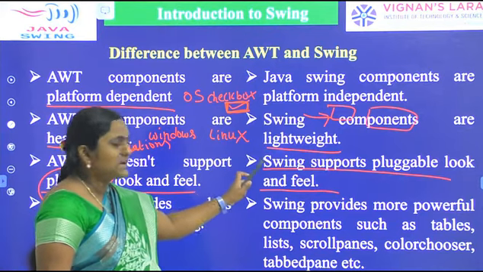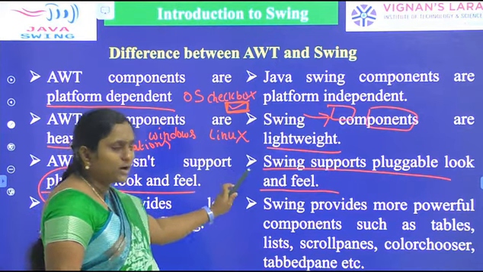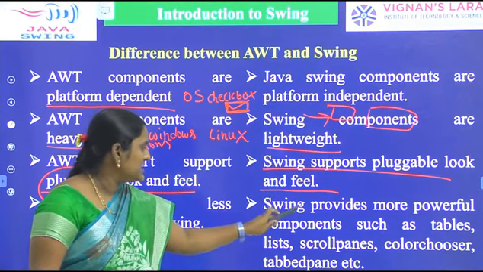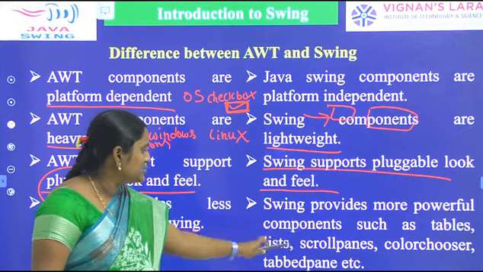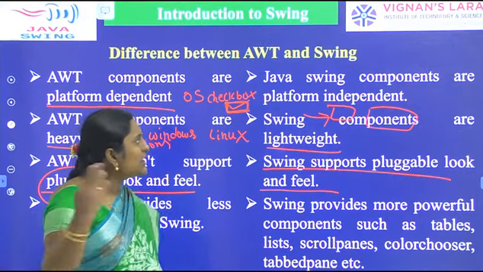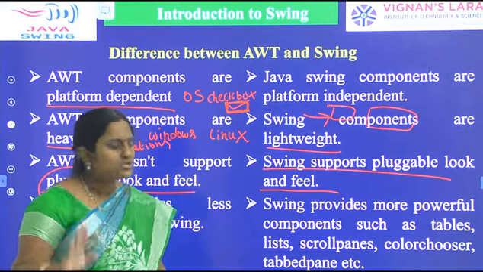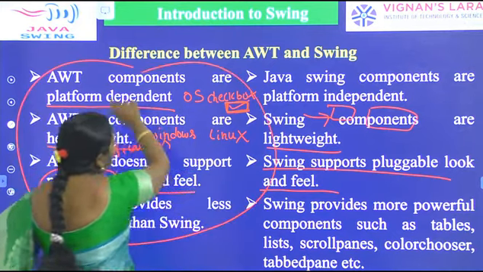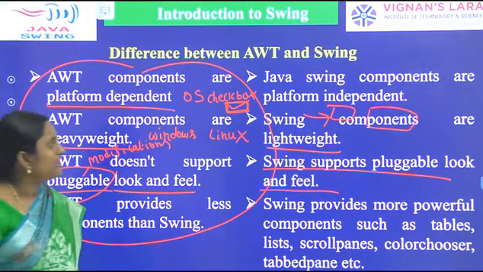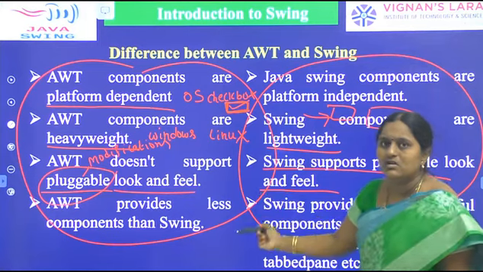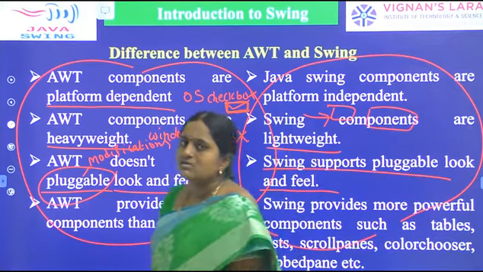Swing components are lightweight, and Swing supports pluggable look and feel. Swing provides more powerful components such as tables, lists, scroll panes, color choosers, tabbed panes, and Swing follows MVC architecture. These are the key features of Swing, and these are the limitations of AWT.